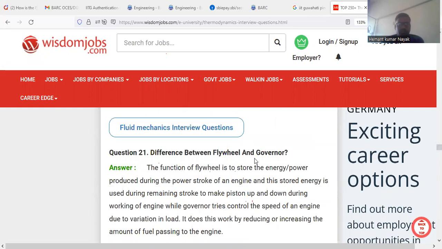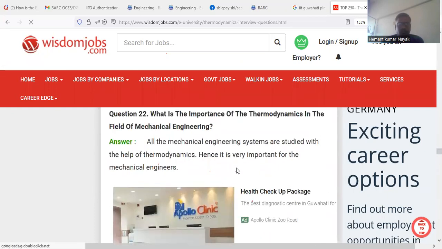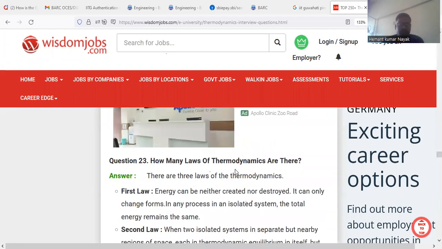Difference between flywheel and governor. This is not important for chemical engineering. How many laws of thermodynamics are there? There are three laws of thermodynamics. First law: energy can neither be created nor destroyed. It can only be changed from one form to another. In any process in an isolated system, the total energy remains the same.